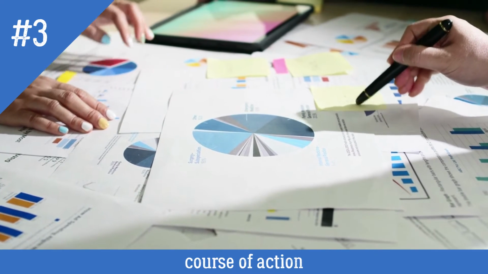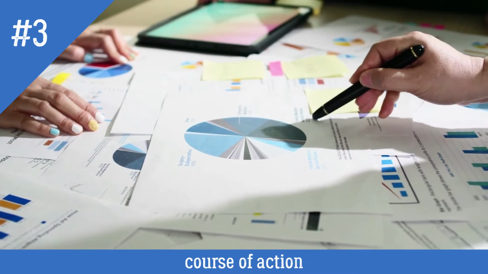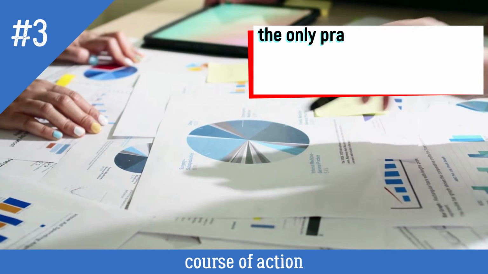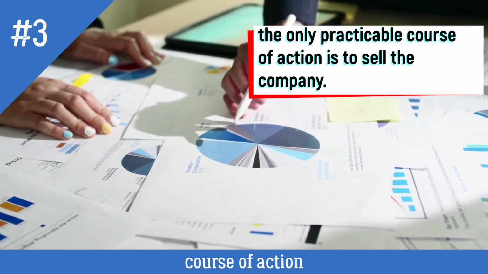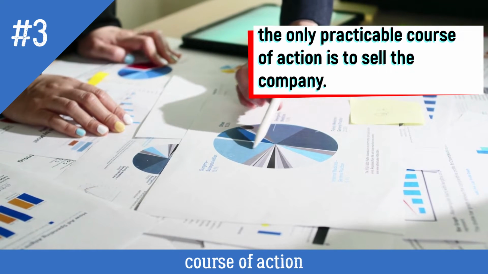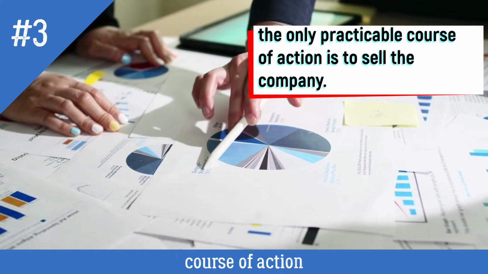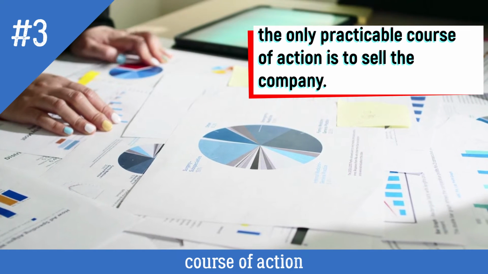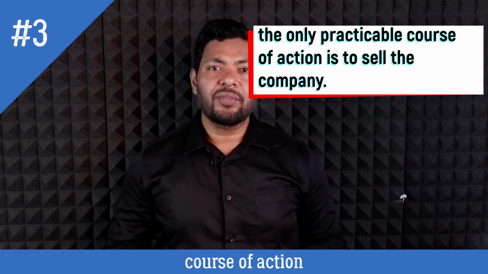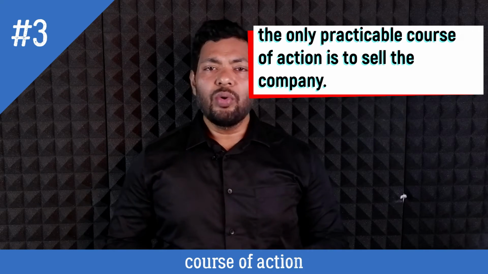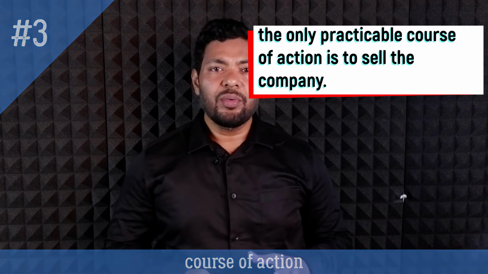Now let us understand the course of action with the help of this example. The only practicable course of action is to sell the company. So here the situation might be that the company wants to resolve their financial problem, and they are trying to figure out what is the best possible way to resolve all this problem. And someone might have suggested that the best approach to recover all the losses is to sell the company. So we can also say the same thing as: the only practicable course of action is to sell the company.